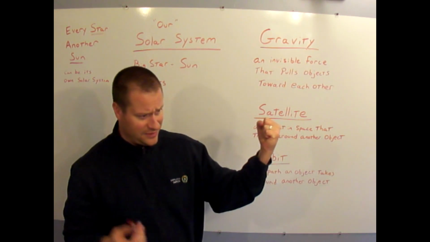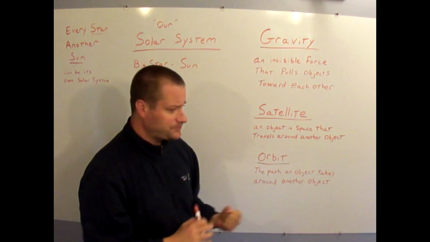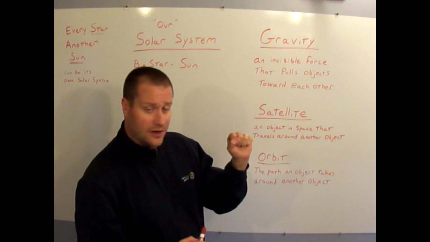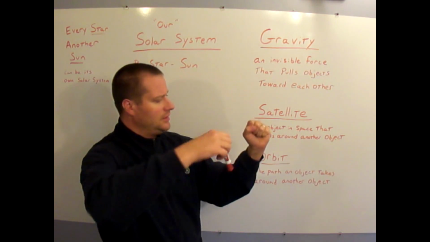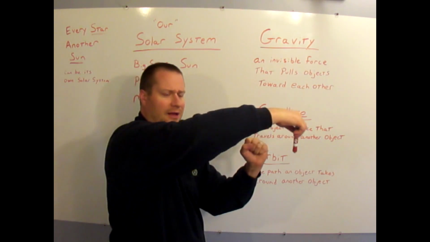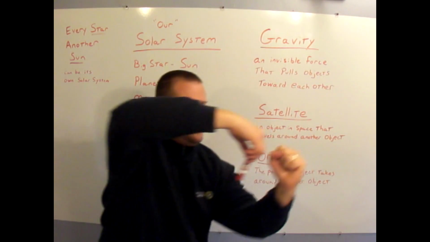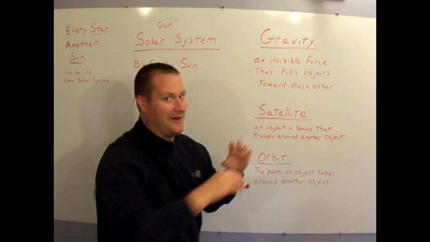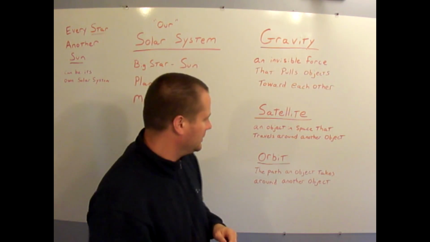This heavy sun pulls on the light Earth and keeps it in position. Likewise, the Earth has a moon that goes around it, and the Earth is bigger than the moon, so the moon travels in an orbit around the Earth as well. So you've got the moon going around the Earth, and the Earth going around the sun. Now that could be crazy complicated to get straight in your head, but we'll talk about it more later.